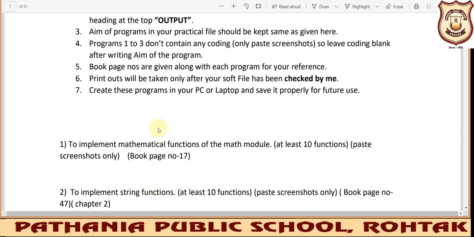Before you take a printout of these programs, you need to send the soft copy to me, so that I may tell you wherever the problems are and you may not face any difficulty while giving that practical file to me for signing. You must also save your programs for further reference. If it is required, you should not have to create them again. So keep on saving whatever programs you are making for your Python program file and whatever project you are making for your Python project.